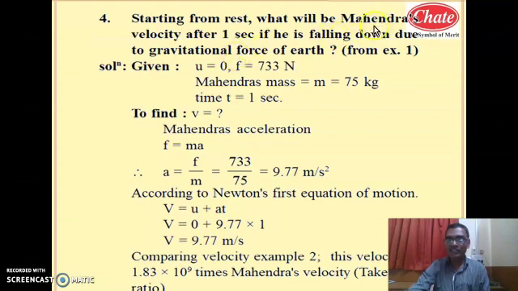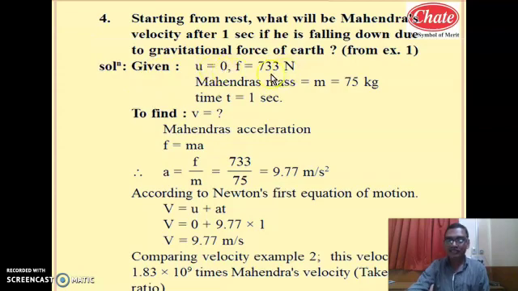For that purpose we must calculate the gravitational force, and that gravitational force divided by the mass of the body will give you acceleration. Once you get the acceleration value, then you can calculate the velocity by using Newton's equations of motion, which you have studied in class 9th. So, writing the solution here, u equal to 0.